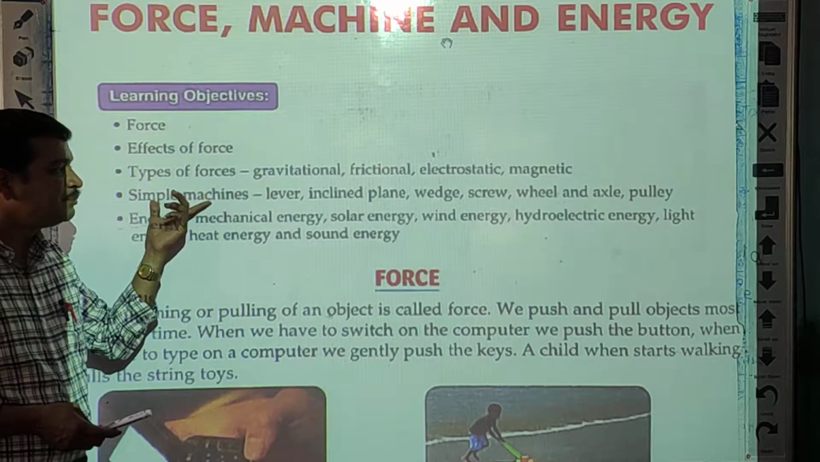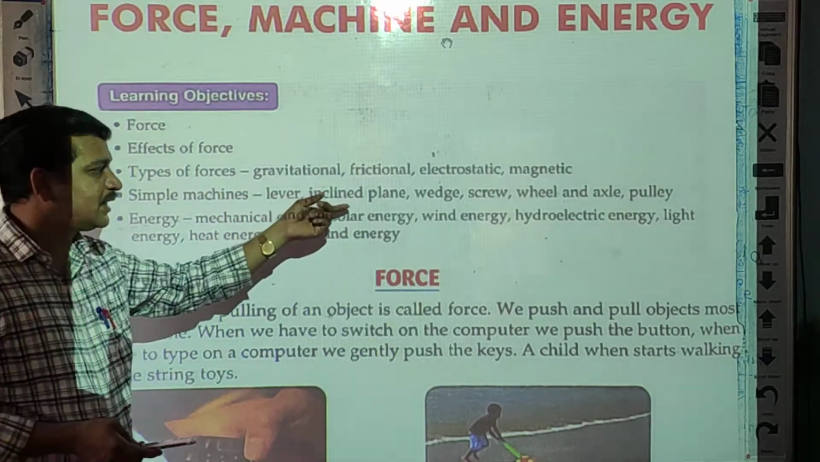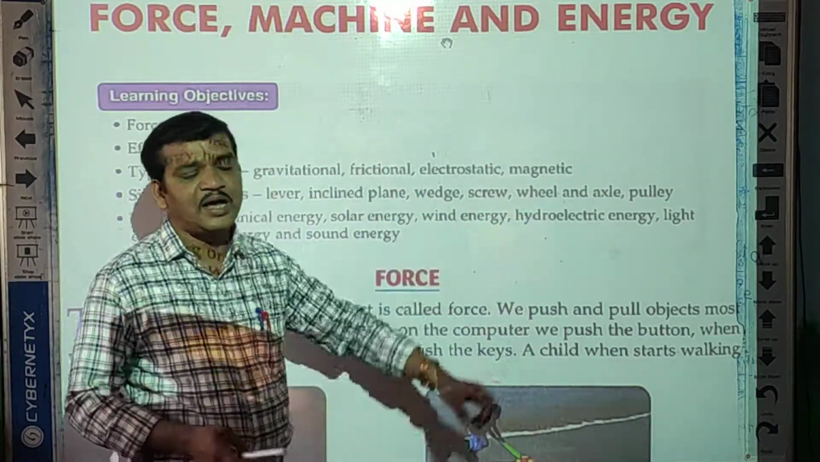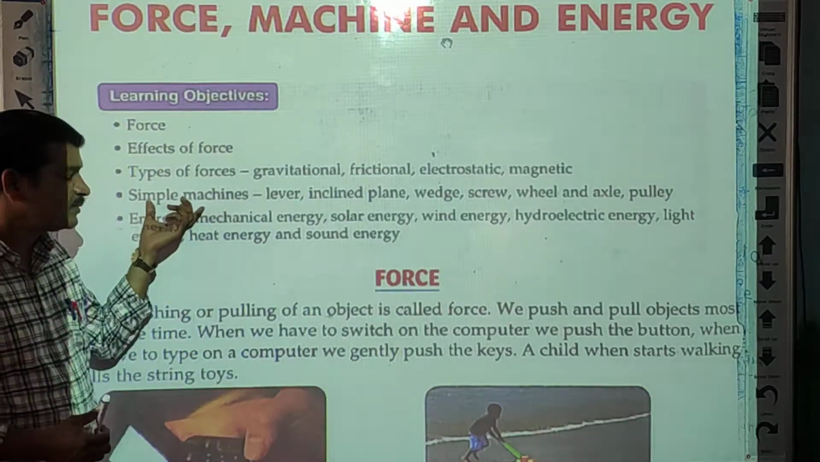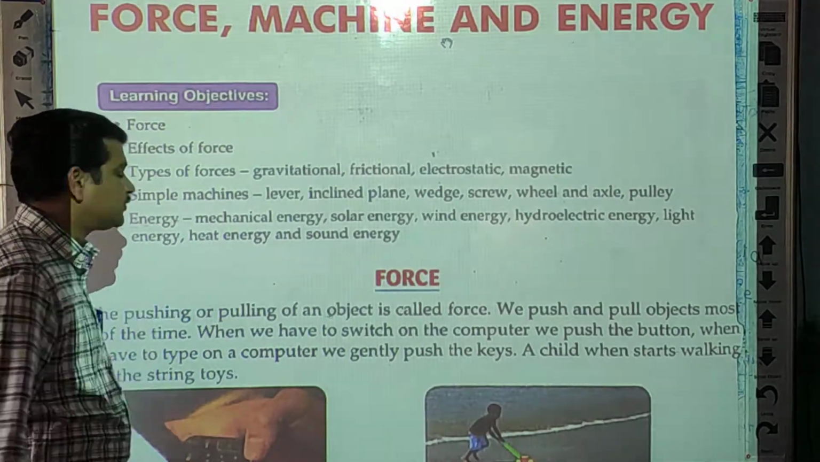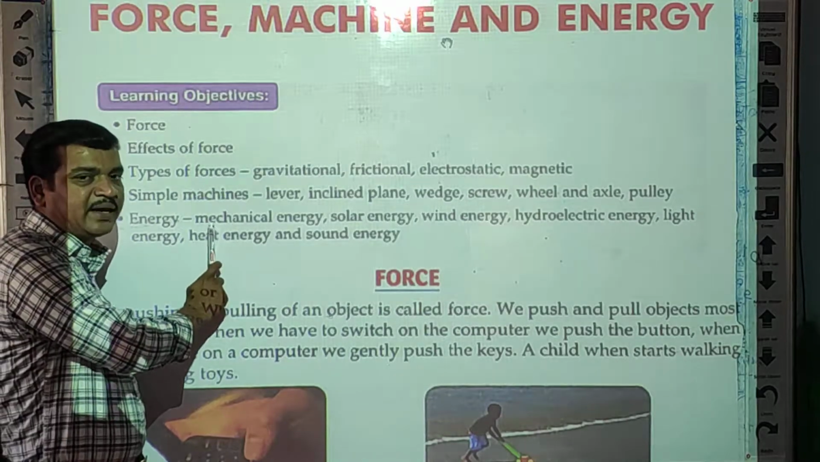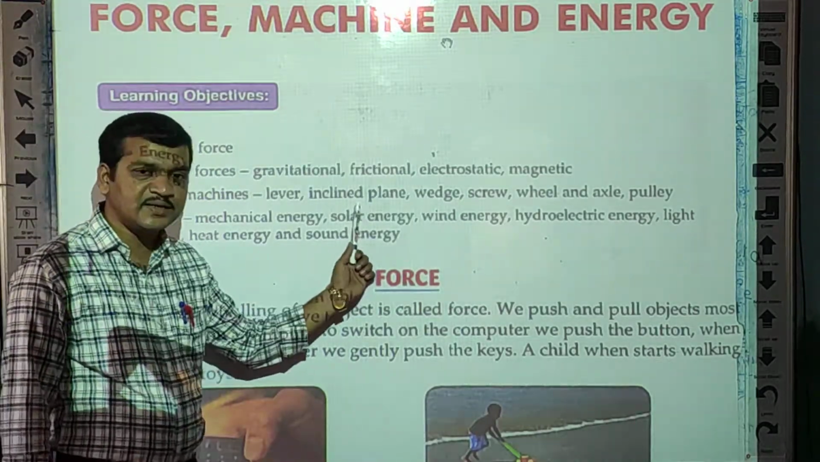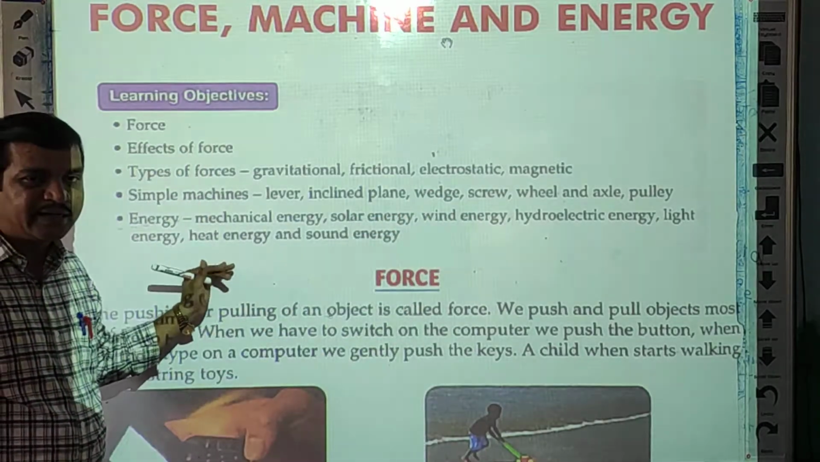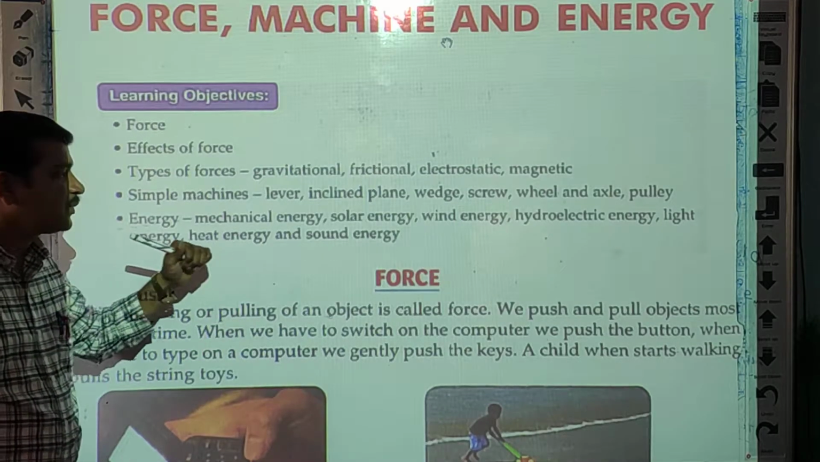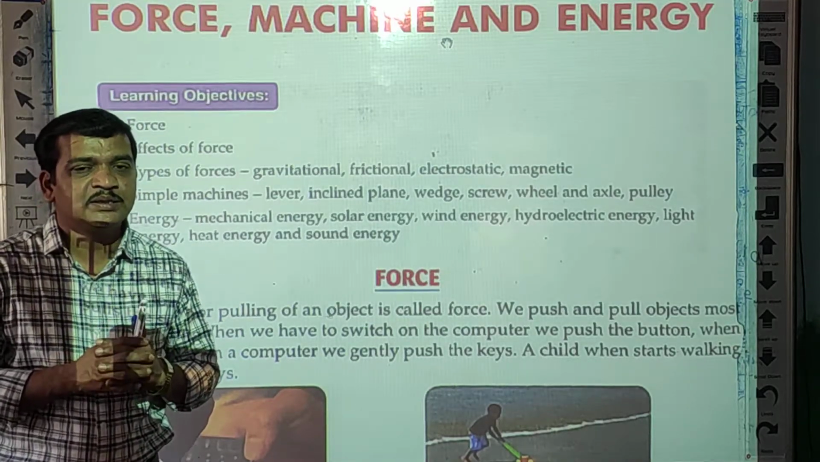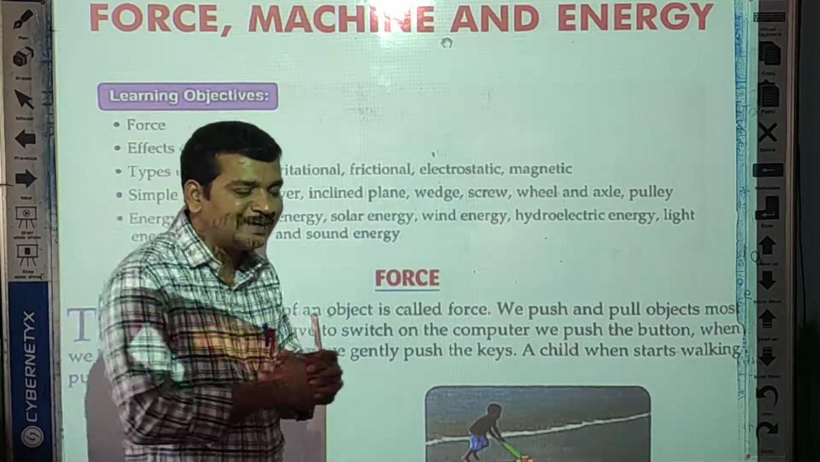Next, simple machines: lever, inclined plane, wedge, screw, wheel and axle, and pulley. These are the different kinds of simple machines which make our work easier. Then we are going to learn about energy also, different kinds of energy like mechanical energy, solar energy, wind energy, hydroelectric energy, light energy, heat energy and sound energy. So these are the different kinds of energy that we are also going to learn in this chapter.